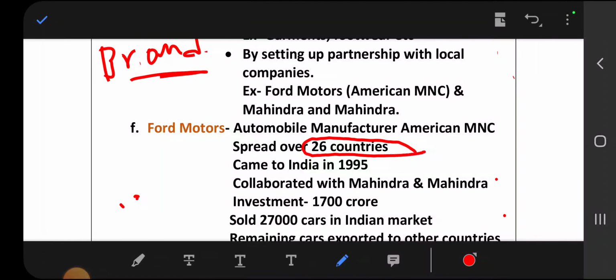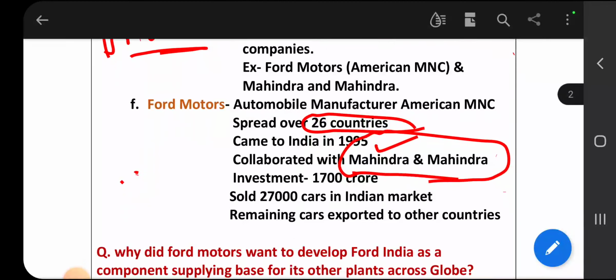It is a big MNC, and it entered India in 1995. It made a partnership with Mahindra and Mahindra, invested 1700 crore rupees in India, and manufactured cars. Some cars they sold in the Indian market, and the remaining cars they exported to other countries.